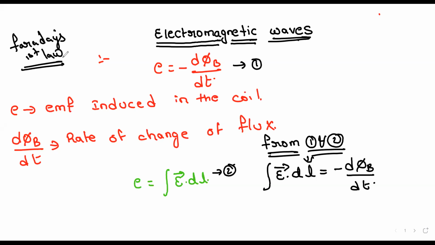So what is Lenz law? Anyone? Lenz law explains the current induced in a circuit due to change in magnetic field, sir. See, it explains this minus. Lenz law explains why this minus is used here. Is it clear? EMF is induced in such a way that it opposes the changing magnetic flux. Clear?